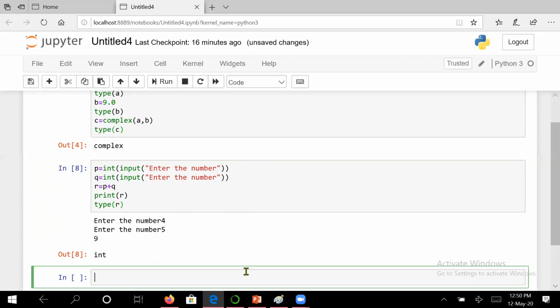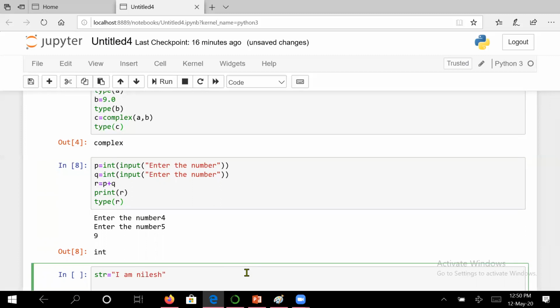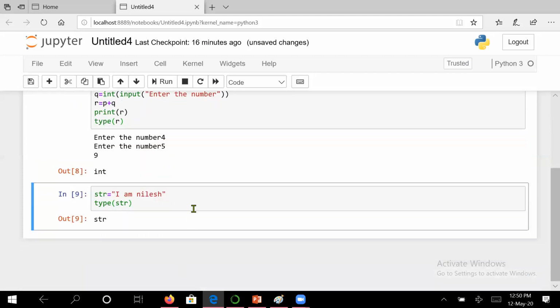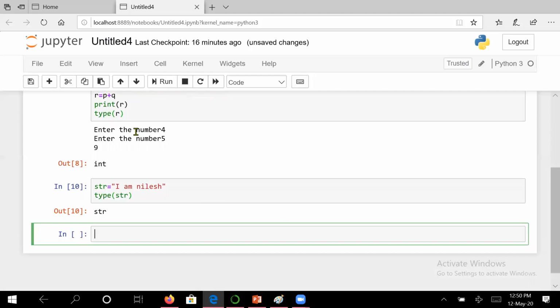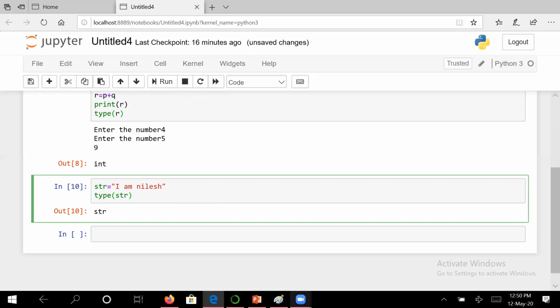By default P and Q are already strings. Let us take another string. Suppose I am Nilesh. And let us check its output, type of str. It will show string. Okay, so this way you have seen integer data type, numeric data types, integer, float, and complex also, and strings also. Let us see what are other data types.